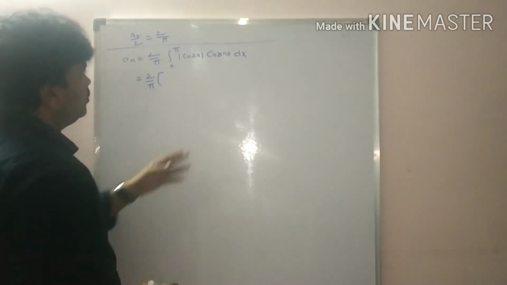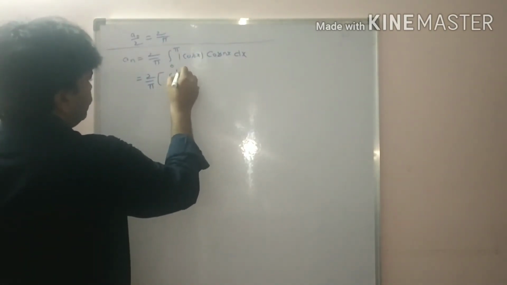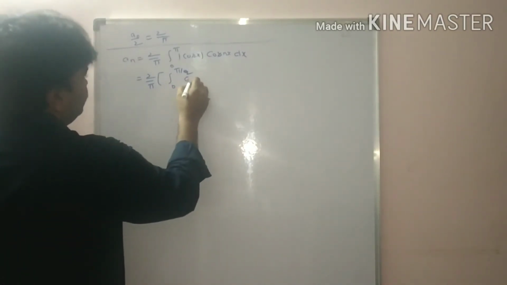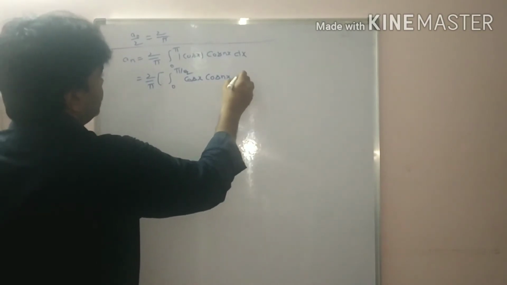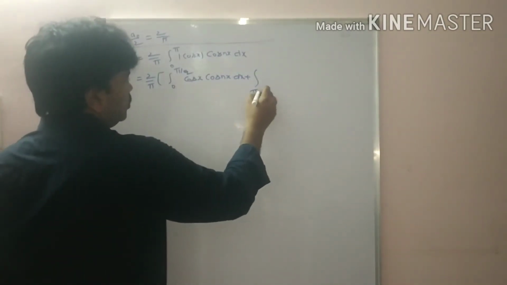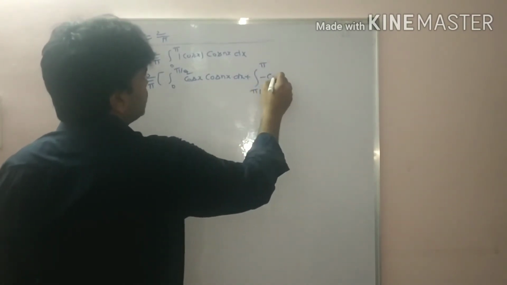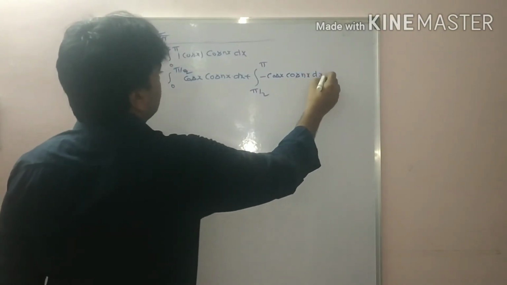Similar line, students. Here modulus cos x: split the limits. Integral 0 to pi by 2 of cos x cos nx dx, plus integral pi by 2 to pi, this time minus cos x cos nx dx, bracket close.